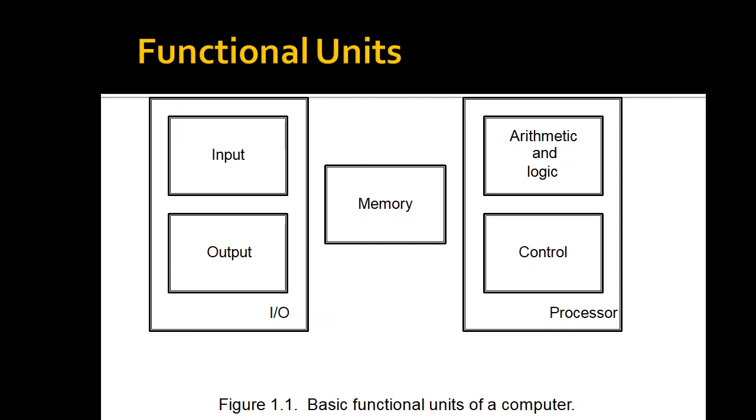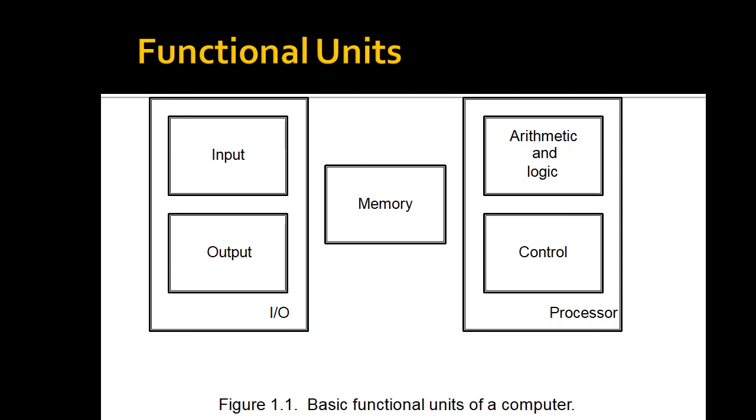We will be studying all 5 units in detail. It may be either stored in the memory or immediately used by the arithmetic and logical unit to perform the desired operation. The processing steps will be determined by the program that is already stored in the memory. And then after processing, finally the results are sent back to the outside world through the output unit. All these 5 units are coordinated by the control unit.